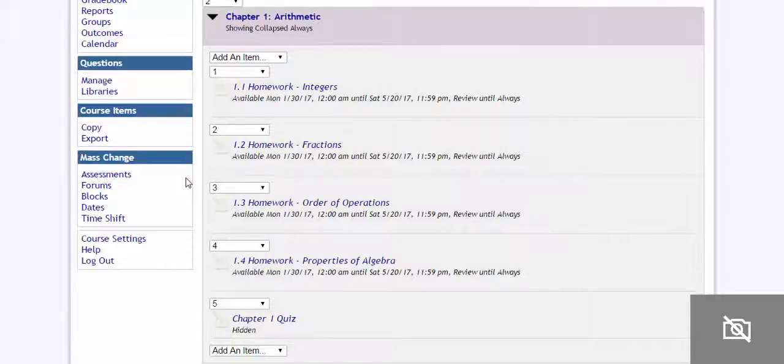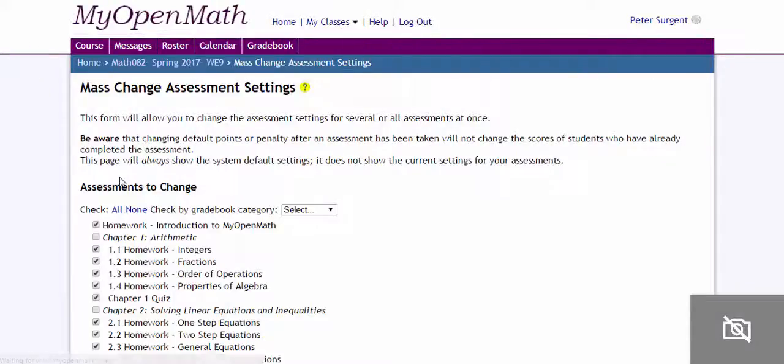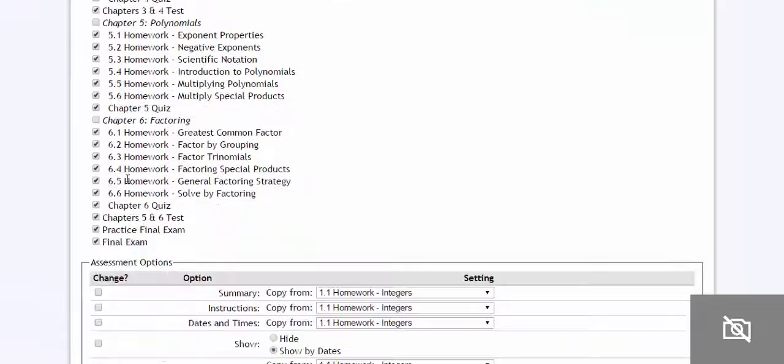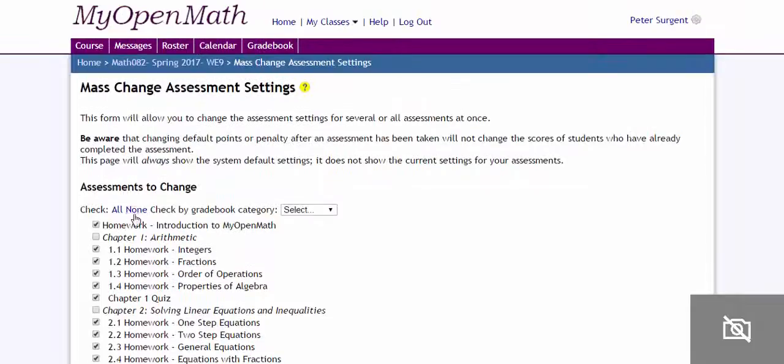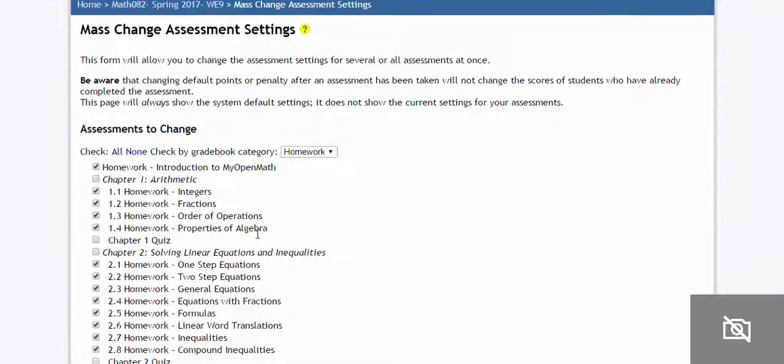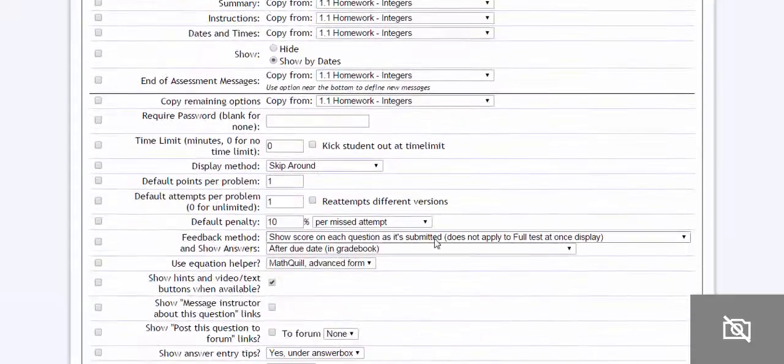You also have options to give students multiple attempts. Just like if you've ever used any of the other programs, My Open Math, you could do a mass change assessment. Okay, so for example, here's all the homework sections. I have right now all, right? Or you can select all homework. And now all the homework's clicked. So let's say I want to give everyone 2 shots at a homework problem, 2 attempts. I click on this, default attempts per problem is 1. I can change it to 2.